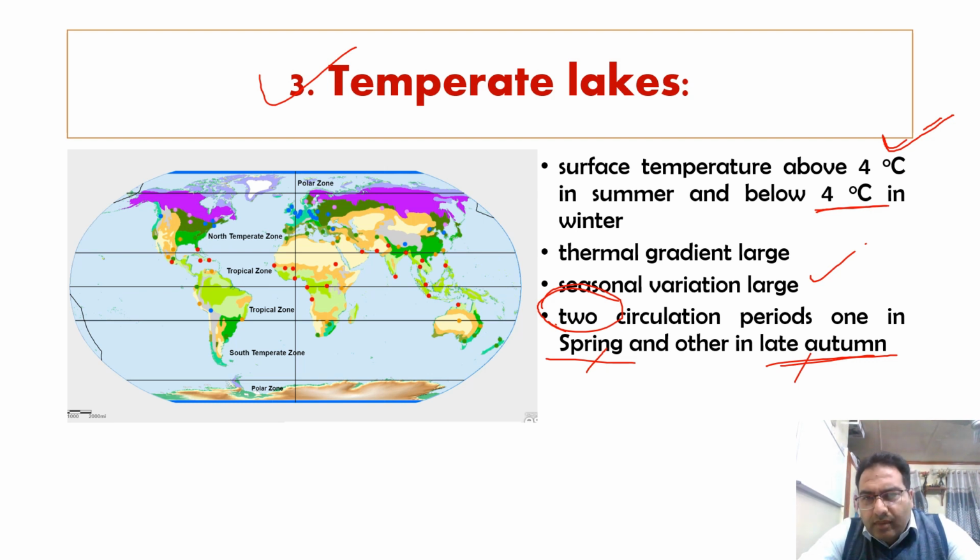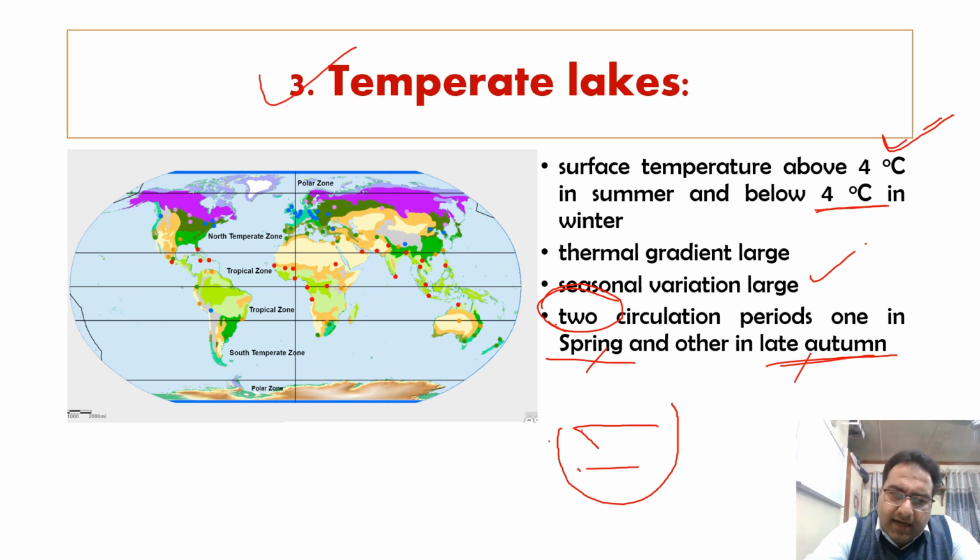One more important thing: the thermal gradient means the variation from the epilimnion toward the hypolimnion, through the metalimnion. So this is the gradient, how much change there is in temperature from the surface towards the bottom.